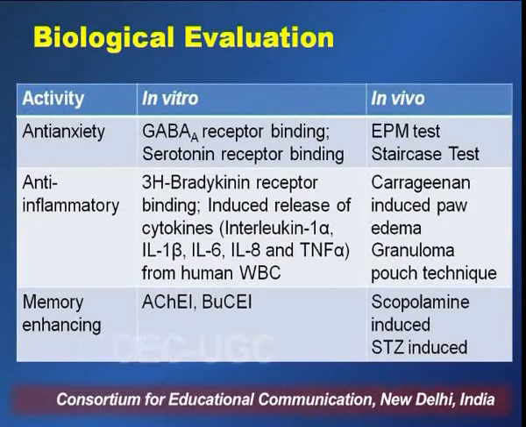And you can see in this slide different activities can be assessed by different in vitro methods and in vivo methods. And I'll just pick one example. If you want to evaluate the memory enhancing activity of a particular drug, you can evaluate that substance by in vitro tests through acetylcholinesterase inhibitory or butyrylcholinesterase inhibitory activities. And because acetylcholine is a substance which is mainly responsible for the memory function in our brain, we can assess the memory enhancing activity by evaluating the acetylcholinesterase inhibitory activity of the substance.